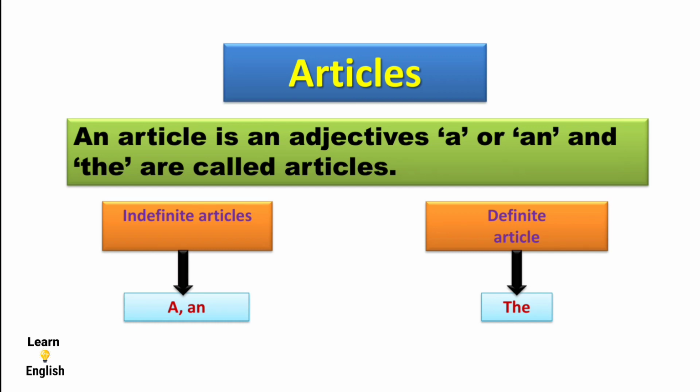Today we will discuss articles and their questions. An article is an adjective. A, an, and the are called articles. They are usually demonstrative adjectives. There are two articles. A and an are indefinite articles. The is a definite article. Let us look at the questions one by one.